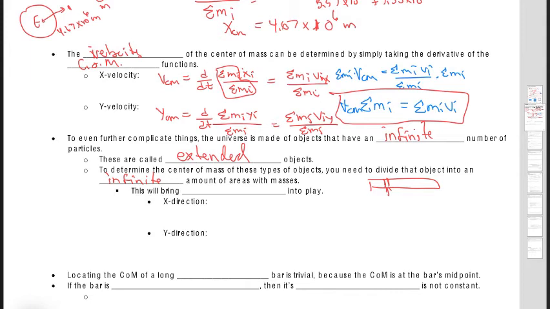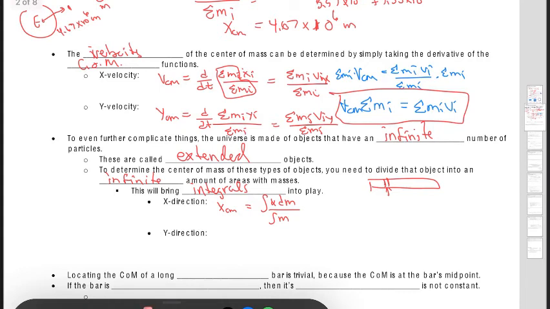Now, what does this do? Well, that brings integrals into play. This idea of summing an infinite amount of masses, or infinite amount of intervals. To find the center of mass of an extended object, we replace that sigma with an integral. So we're going to say x dm over, not just m, but dm.